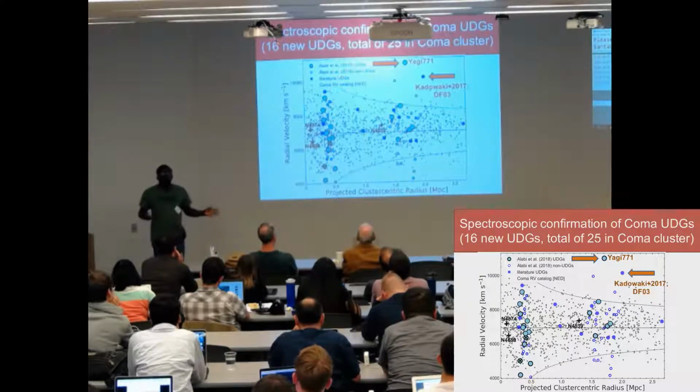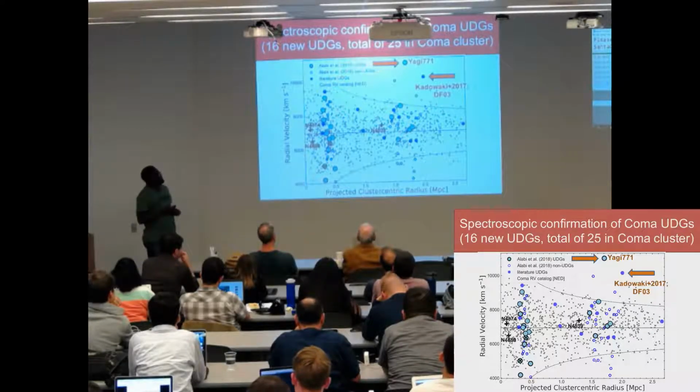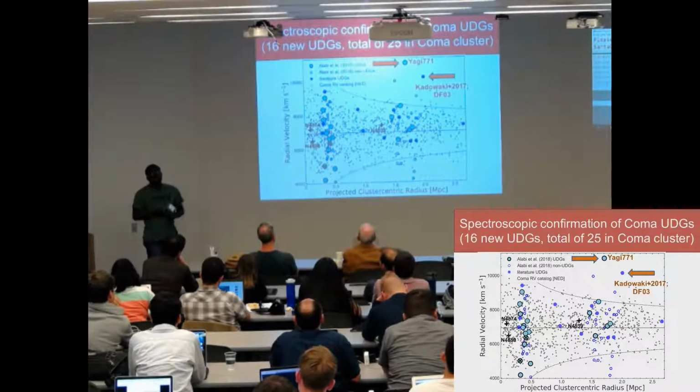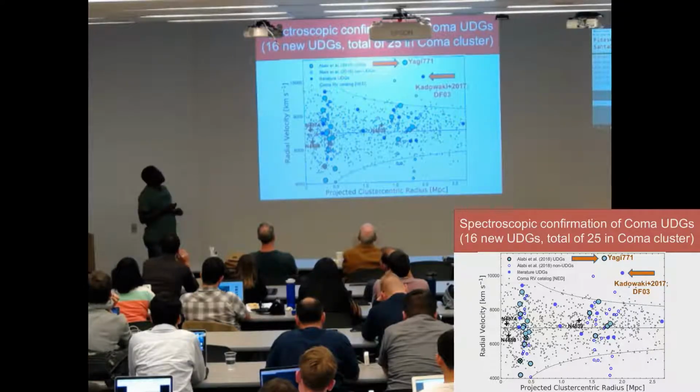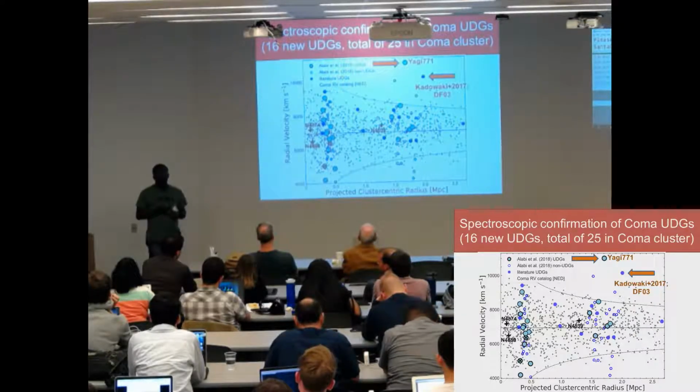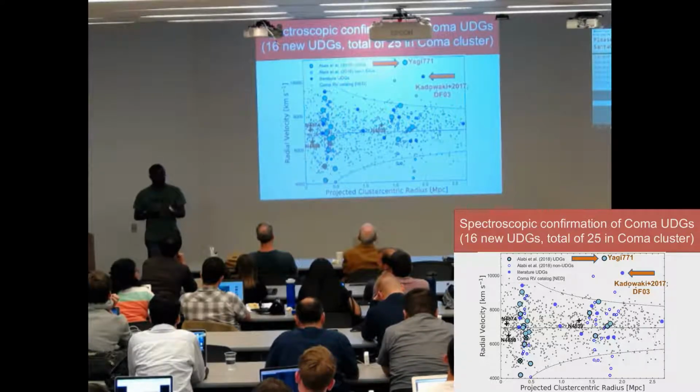So what we've done here is that we've now assembled the largest, up to now anyway, the largest spectroscopically confirmed catalog of ultra-diffuse galaxies in the Coma cluster. Out of the 25 targets we looked at, we were able to show that 16 of them are actually UDGs consistent with being Coma cluster members. And that brings the total number of UDGs in Coma cluster, spectroscopically confirmed, I should say, to 25.